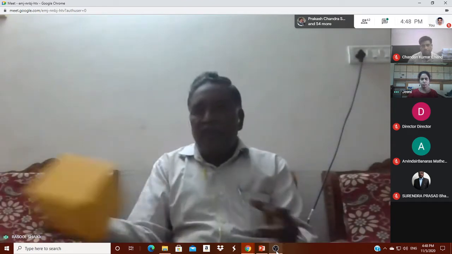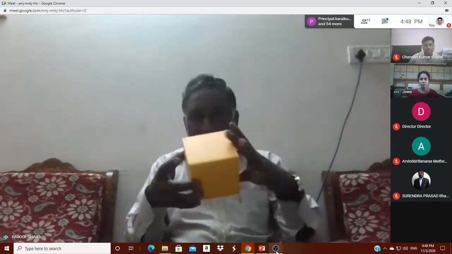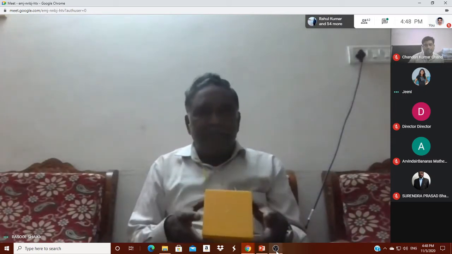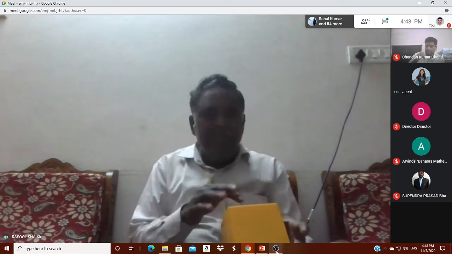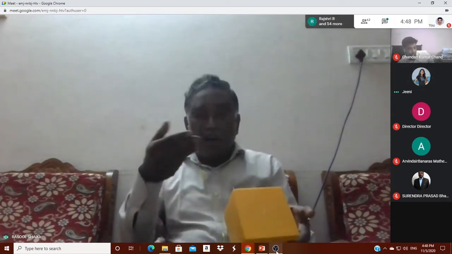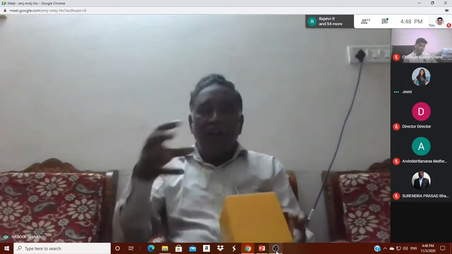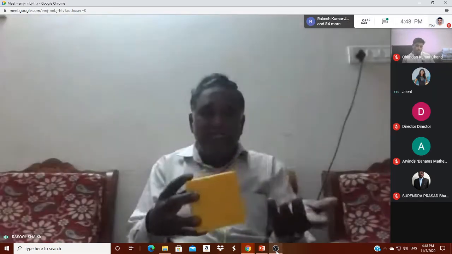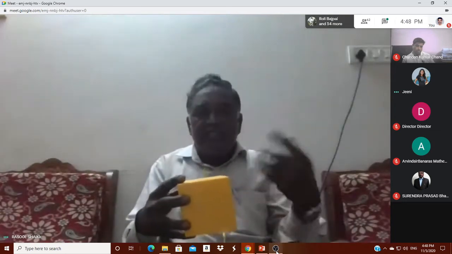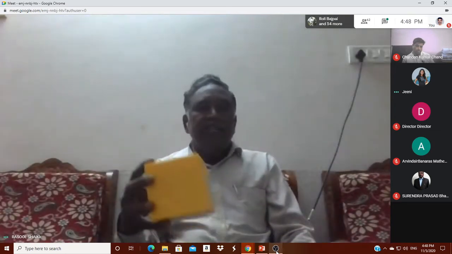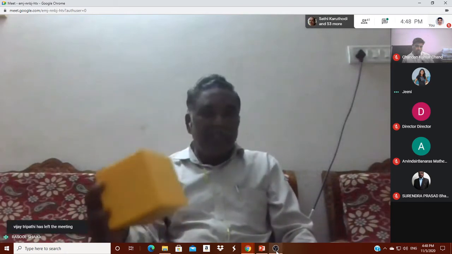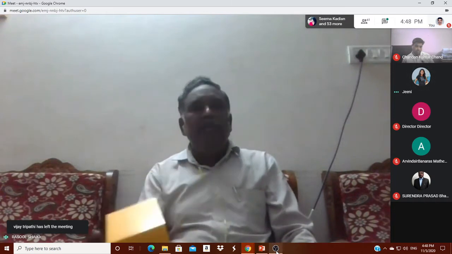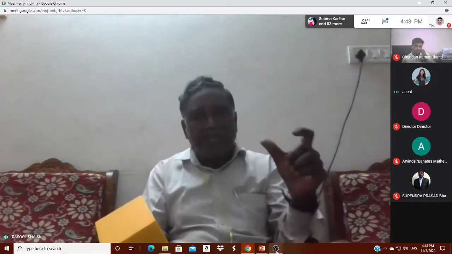For example, all of us know this is a cube. Children know this is a cube, but when we ask how many faces it has, how many edges it has, how many vertices it has, they will automatically be confused. Which is the face, which is the vertex, which is the edge, and what is the relation between all these? Children will be very confused. Up to 7th standard level, I am going to introduce one formula, how they are going to learn the concept and derive the formula.